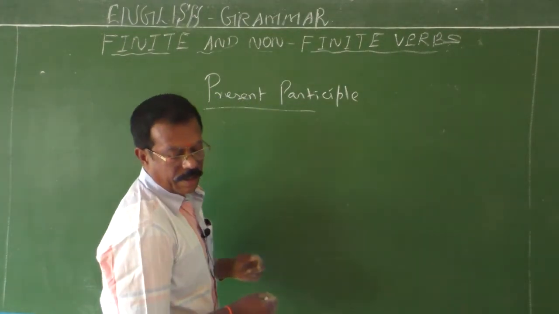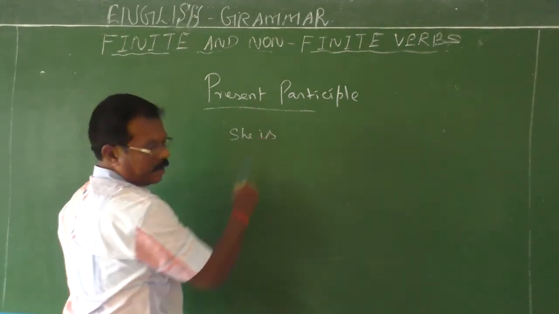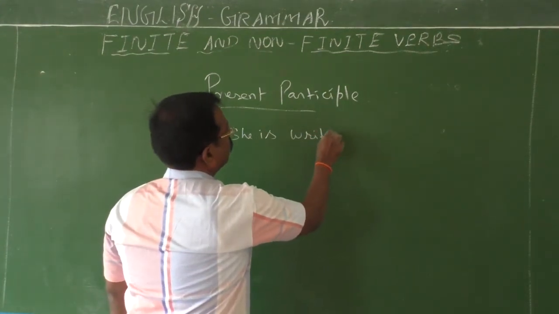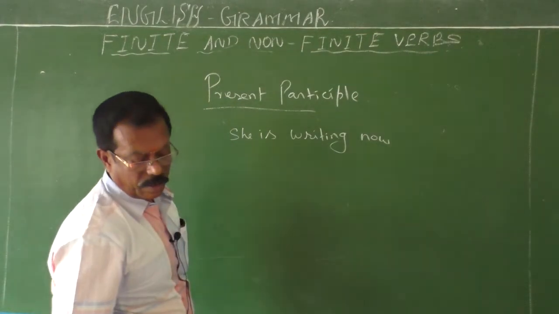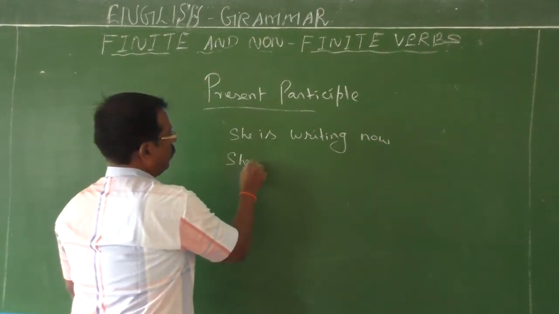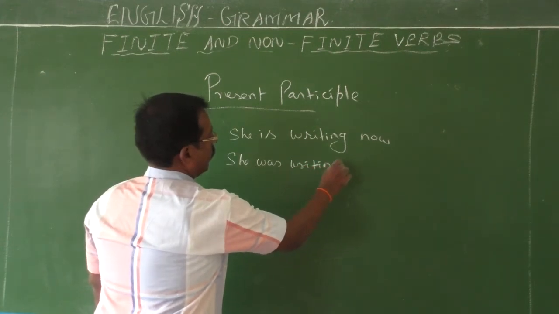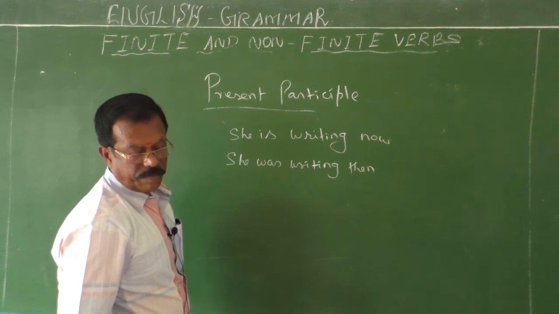Present participle, yes, V plus ing. See, she is writing now. She was writing then. She will be writing.